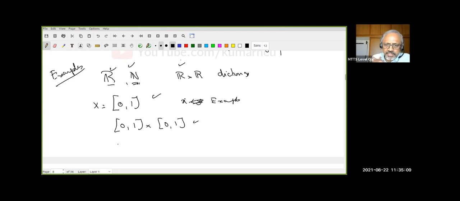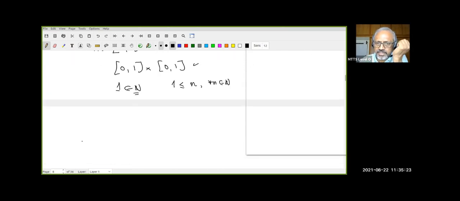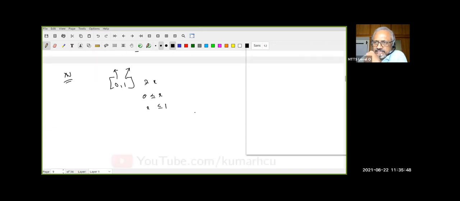See, 1 in N has a special role because 1 is less than or equal to any element of N. Do you understand that? Whereas in R, I don't have any such thing. But let us look at [0, 1]. This is still different from N. Why? You give me any X here, 0 is less than or equal to X. And give me any X, X is also less than or equal to 1. Do you understand? There are two special elements here, 0 and 1.